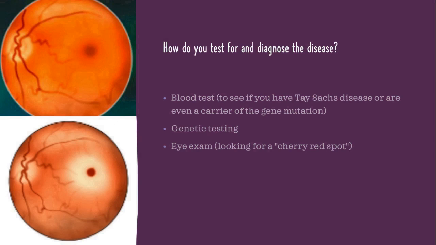So how do you test for and diagnose this disease? The 3 possible ways are blood testing, genetic testing, and eye exam. Blood testing is done to see if you have Tay Sachs disease or even are a carrier of the gene mutation, and it also can determine the enzyme activity levels. Genetic testing is done to see if there are any mutations in the hex A gene that you have.